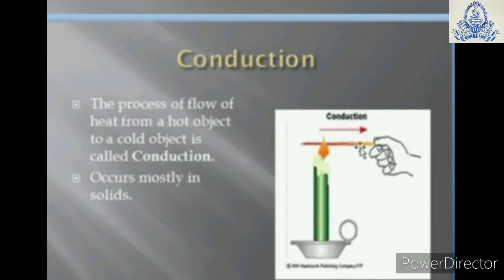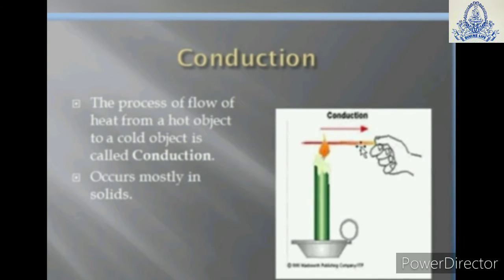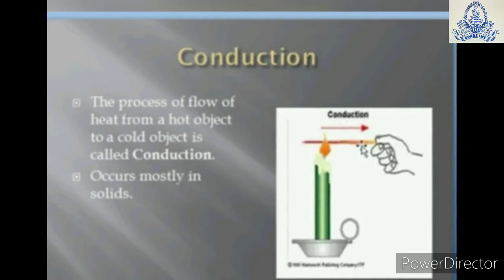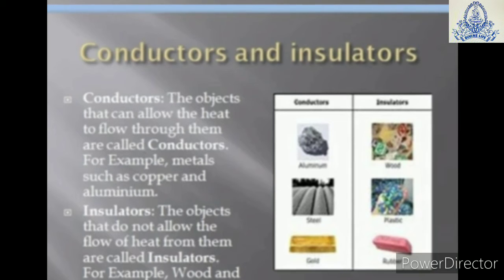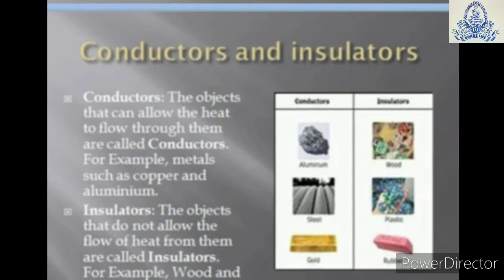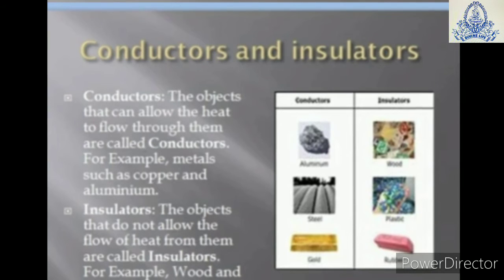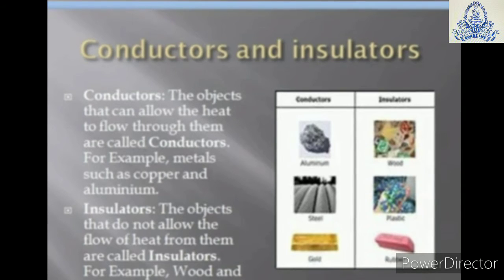The process of transfer of heat from a hot object to a cold object is called conduction. Conduction occurs mostly in solid objects. Solid substances like metals become hot due to the process of conduction. The substances through which conduction of heat takes place easily are called good conductors, like copper, silver, aluminium. These are all good conductors of heat. And those objects that do not allow the flow of heat through them are called insulators, like wood, plastic, etc.